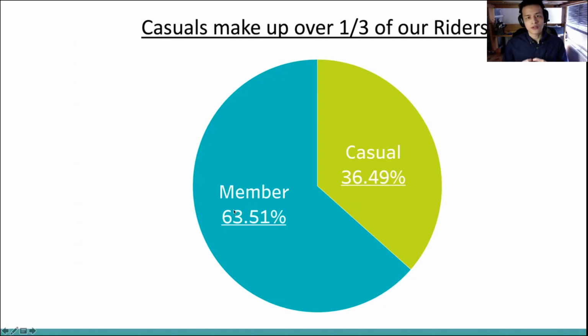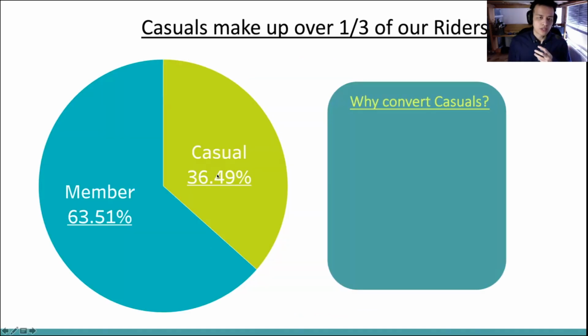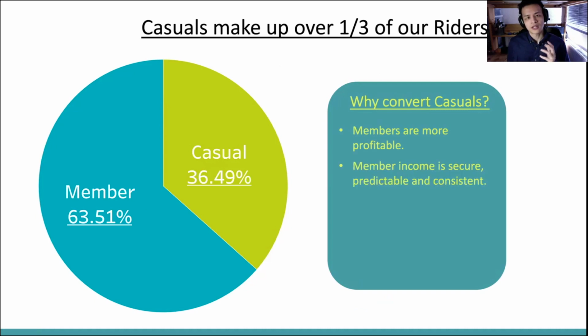To start us off, I've got a pie chart that shows the distribution of rides made, broken down by user type. And as you can see from the percentages, casuals make up over a third of our audience. Now, while casuals remain the minority of our audience, this is a very significant amount of income that isn't as profitable, secure, or consistent as our membership annual income. It's also worth noting the brand loyalty and retention that's being missed in this 36%.